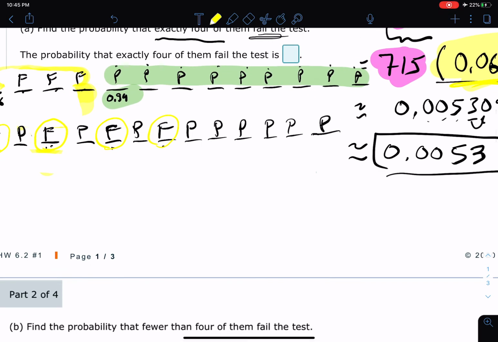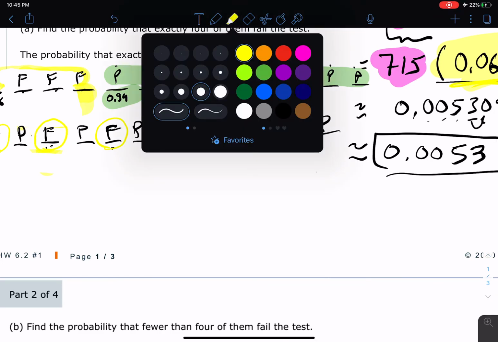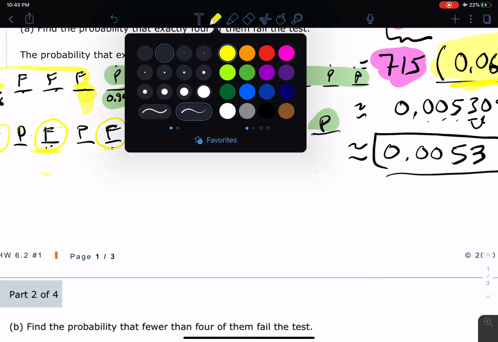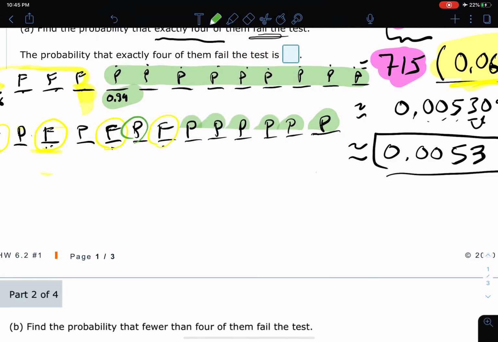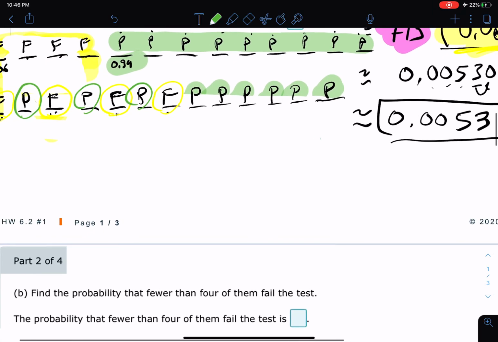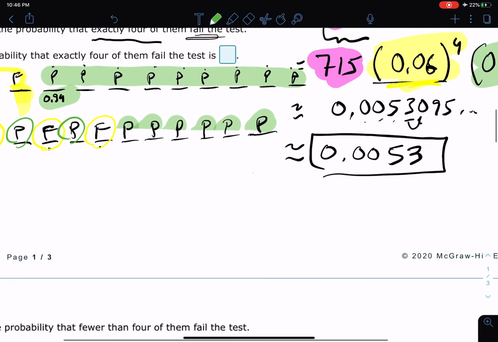And we still have what? Darn it, what color did I use? Green. We still have 1, 2, 3, 4, 5, 6. This thing's not working on me. 6, 7, 8, 9. We still have 9 passes. So it doesn't matter how I group this, I'm always going to get 0.06 raised to the 4th power and 0.94 raised to the 9th power every single time. So now it comes to how many of those am I going to have?